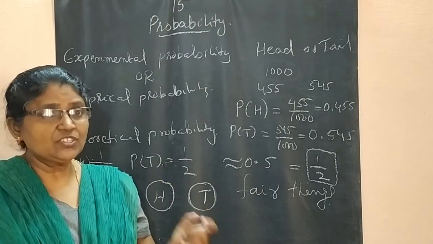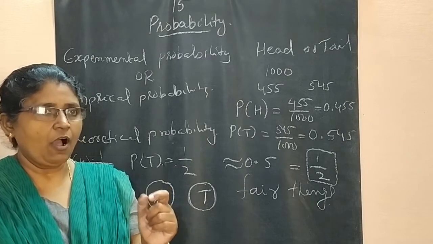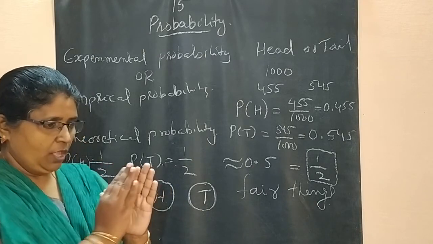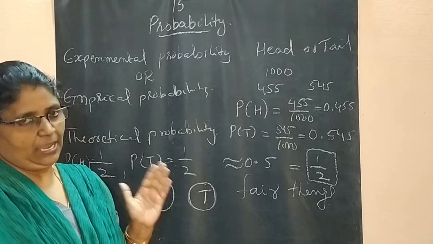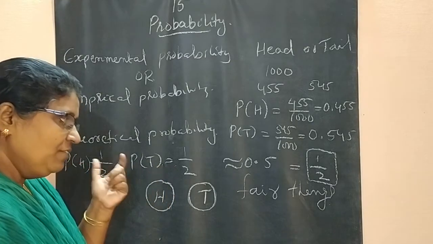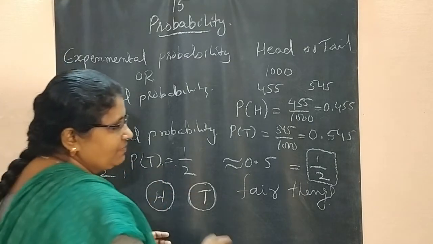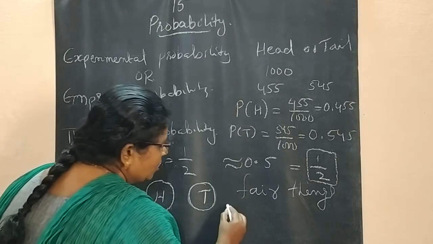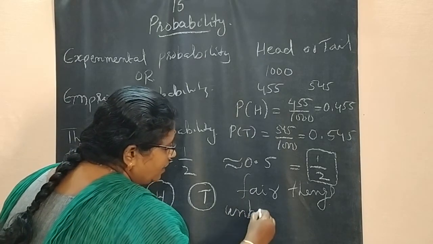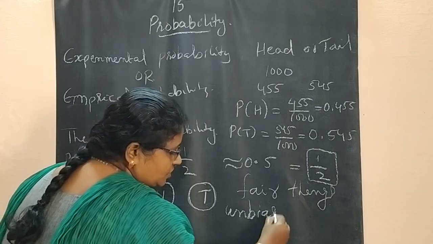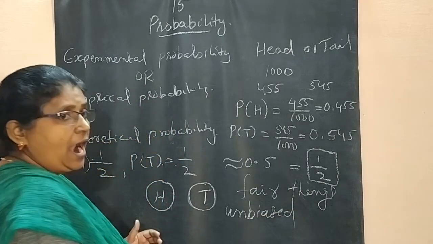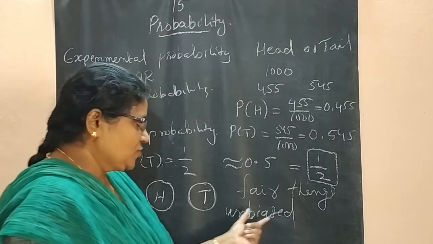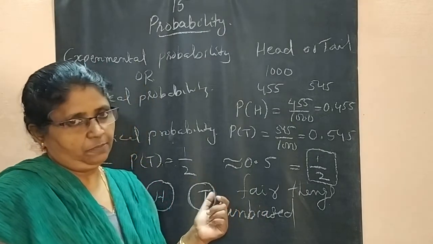Fair things means a symmetrical object. Symmetrical means both sides same. In probability we won't use the word fair. We are using unbiased object. Unbiased means fair thing.